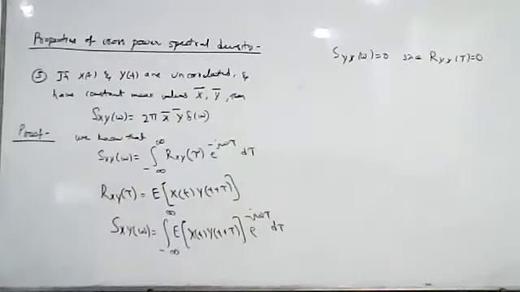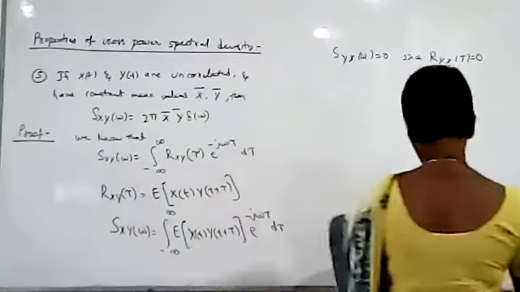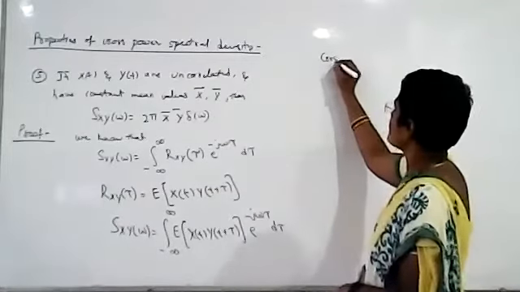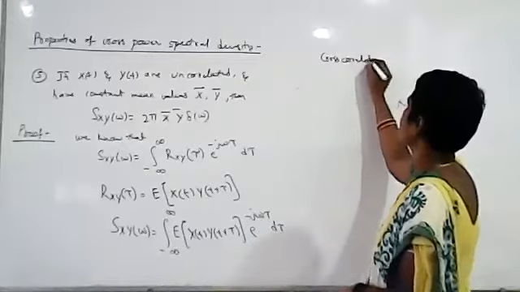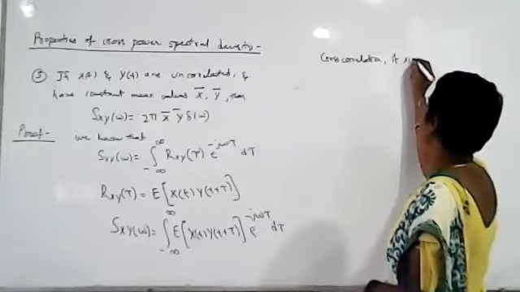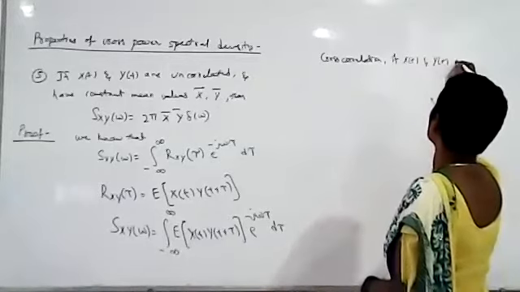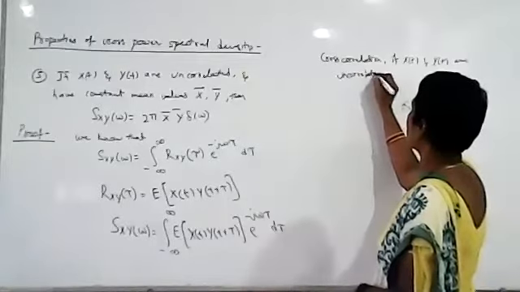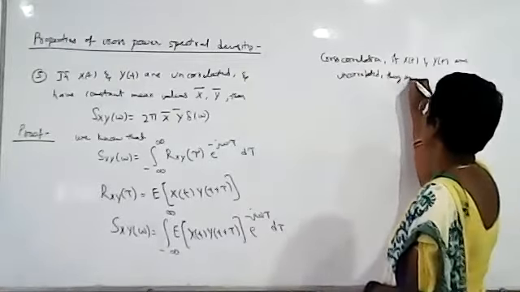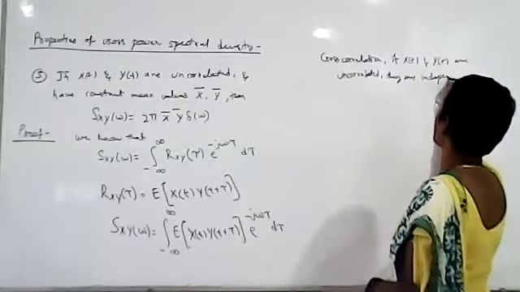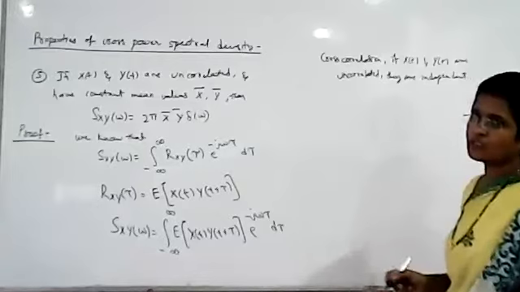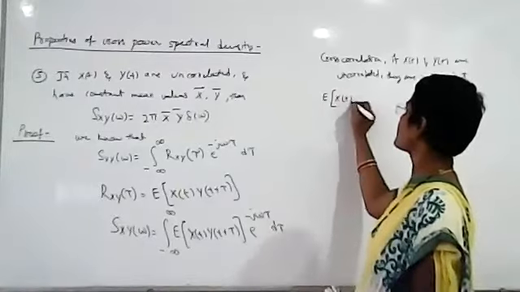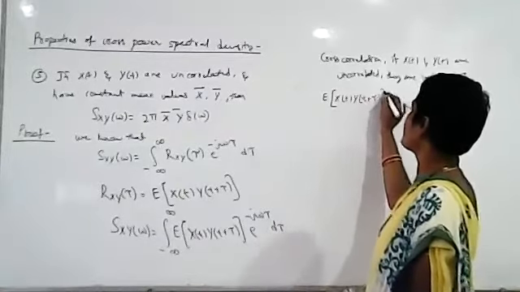And what is given in the statement? It is given that x of t and y of t are uncorrelated. So in the cross correlation, if x of t, y of t are uncorrelated, they are also independent. If these are uncorrelated, it becomes independent. These two random processes become independent.